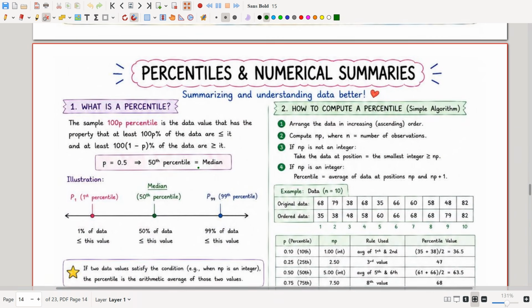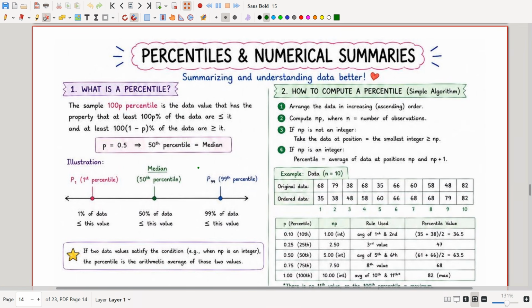And now let us see what a percentile is, and numerical summaries. The sample 100p percentile is the data value that has the property that at least 100p percent of the data are less than or equal to it, and at least 100 into 1 minus p percent of the data are greater than it.